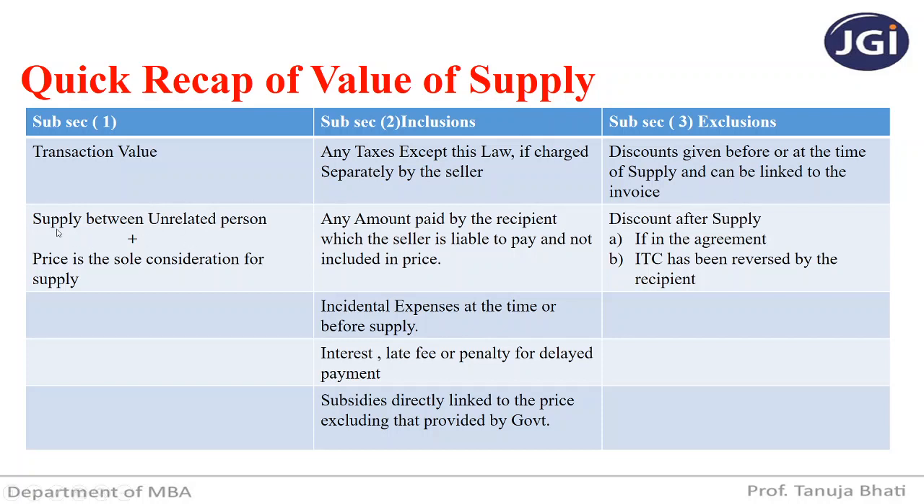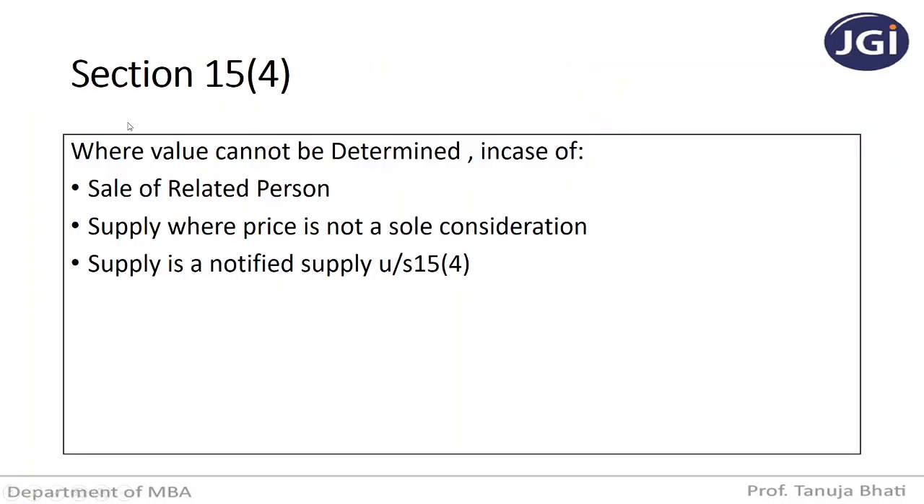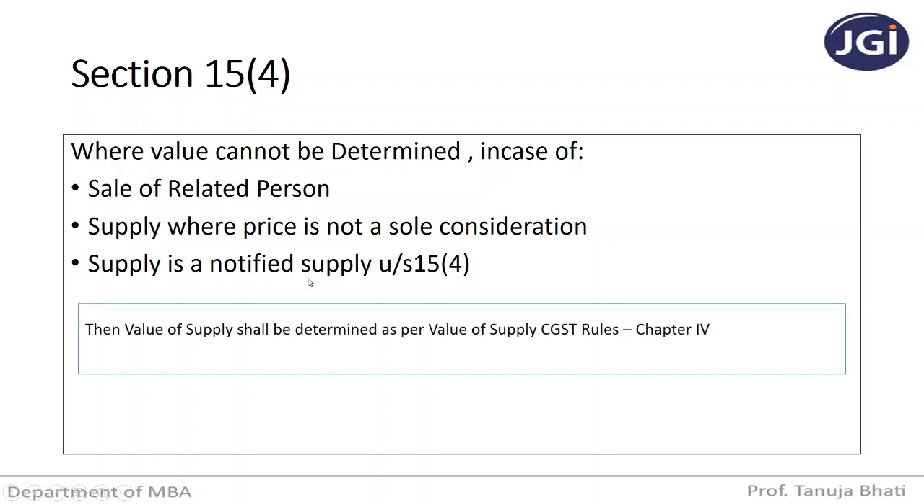Now what if the supply is between related persons and price is not the sole consideration for sale? Then obviously the value will not be the transaction value. Then what will be the value? Let us see. Section 15 subsection 4 says that if the value cannot be determined because the sale is between related persons and price is not the sole consideration, or it is a supply of some notified supply, then the value shall be determined as per the valuation rules, that is the value of supply, CGST rules chapter 6.